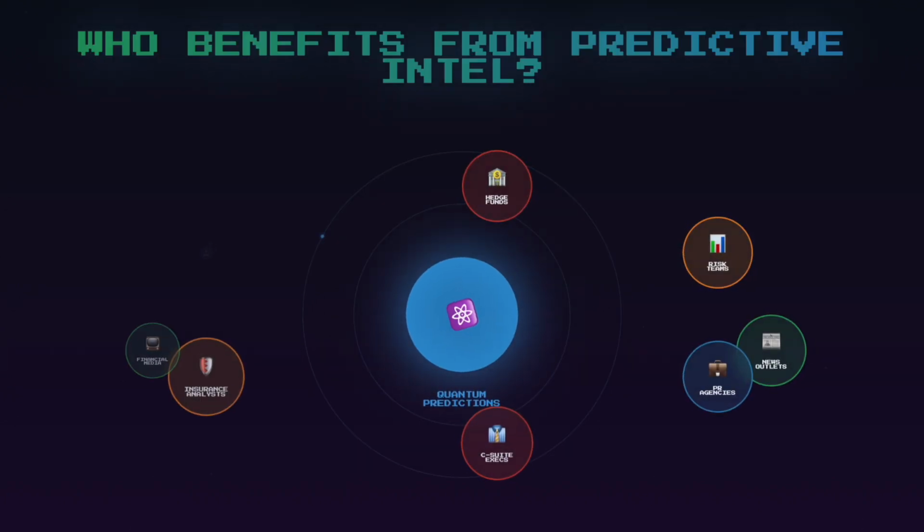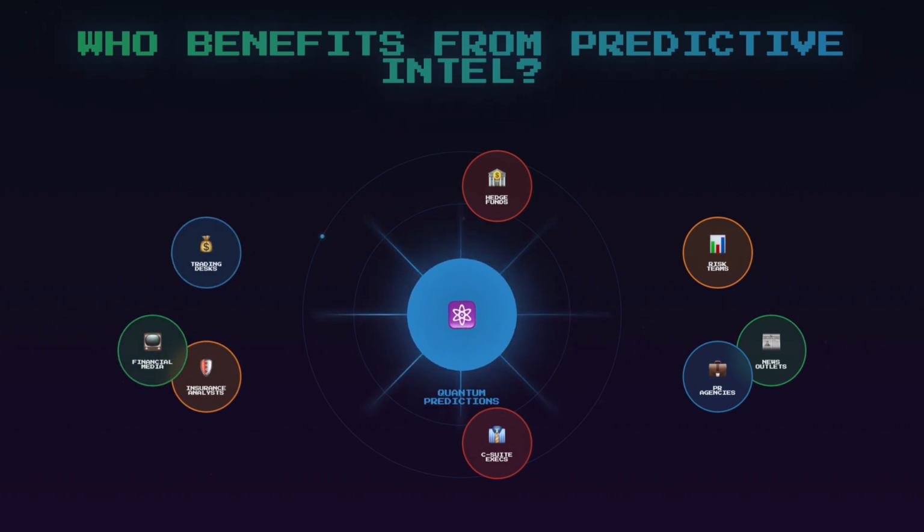Let's take a look at who benefits the most from the predictive intel. Obviously, number one, PR teams benefit the most. Then we have C-suite executives, news companies, and investors.